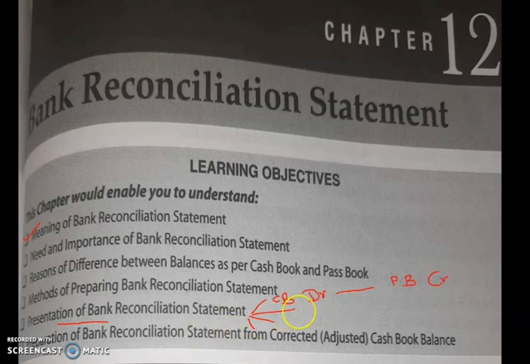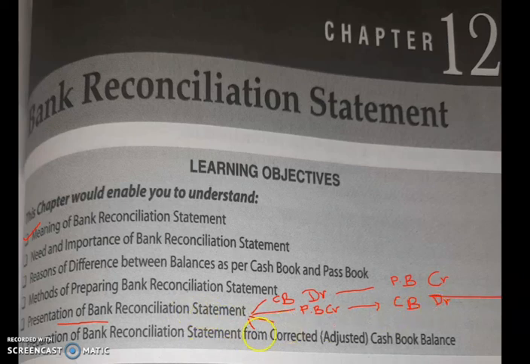And the second category of bank reconciliation statement presentation is where the starting point is the passbook. Okay, passbook with credit balance, that means it's a favorable balance. When the starting point is the passbook with credit balance, the outcome of this is the cash book with debit balance. The final result you get will be the cash book with debit balance.